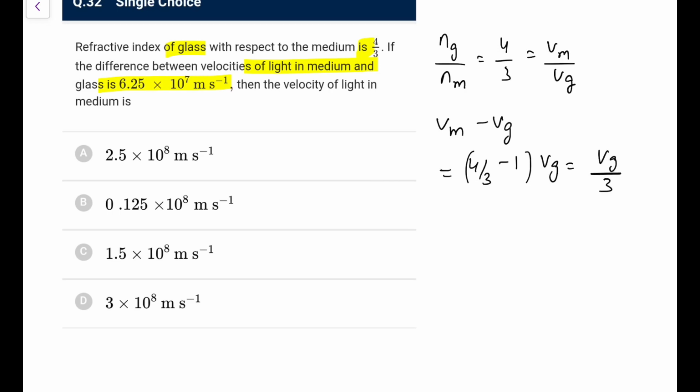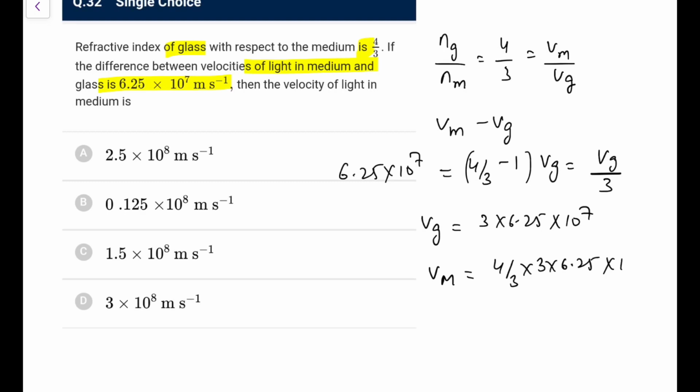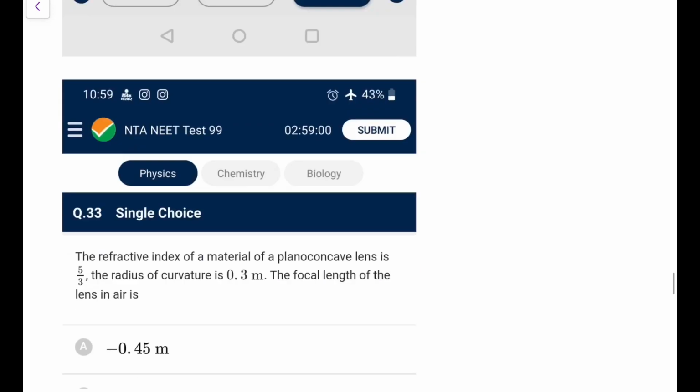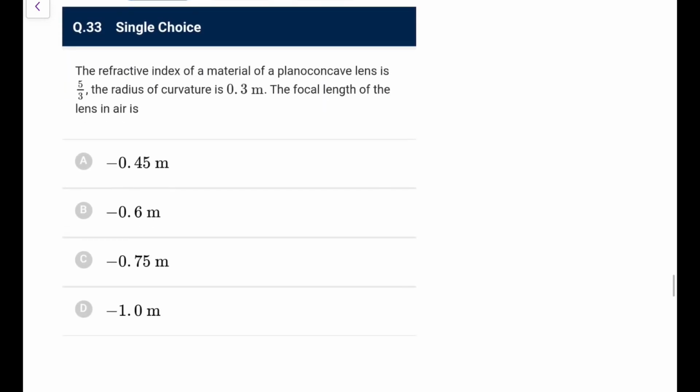This difference, velocity of glass upon 3, is 6.25 into 10 to the power 7. That means the velocity in glass would be 3 into 6.25 into 10 raised to power 7. So in the medium it would be 4/3 into 3 into 6.25 into 10 raised to power 7. This is 6.25 into 4, that is 25 into 10 raised to power 7, or 2.5 into 10 raised to power 8 meters per second. Go for option A.